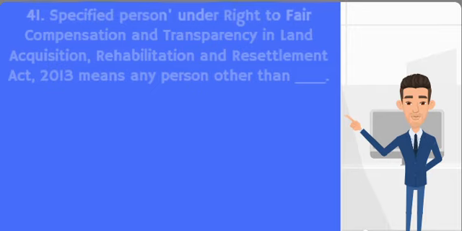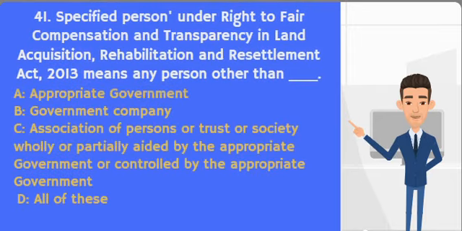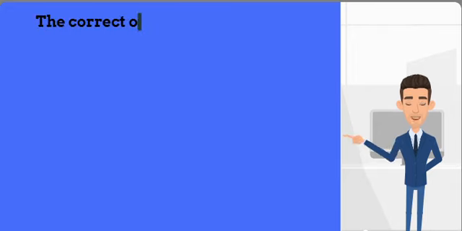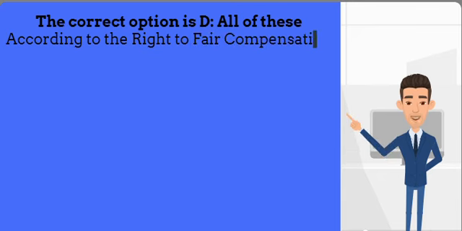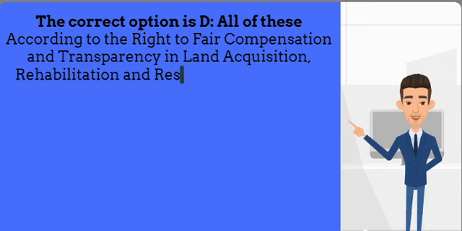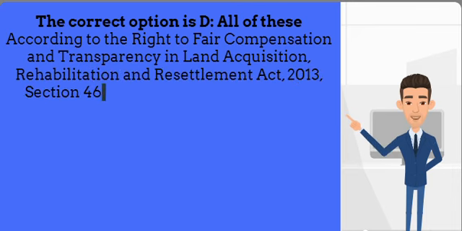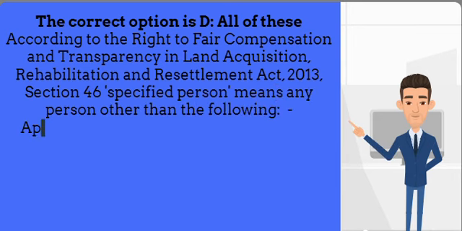41st question is, specified person, under Right to Fair Compensation and Transparency in Land Acquisition, Rehabilitation and Resettlement Act, 2013 means any person other than dash. The correct option is D, all of these. According to the Right to Fair Compensation and Transparency in Land Acquisition, Rehabilitation and Resettlement Act, 2013, Section 46, specified person means any person other than the following.